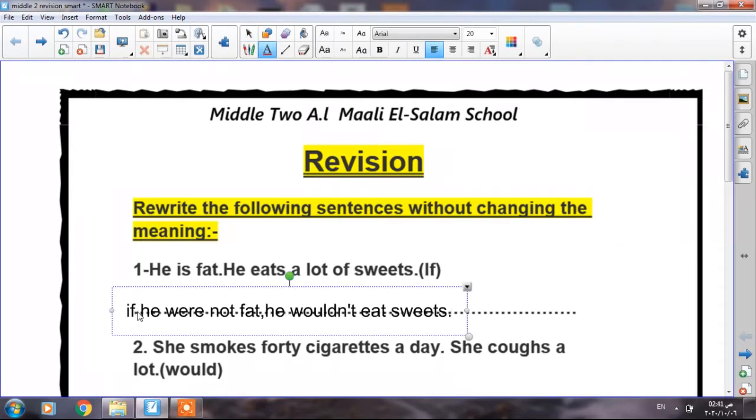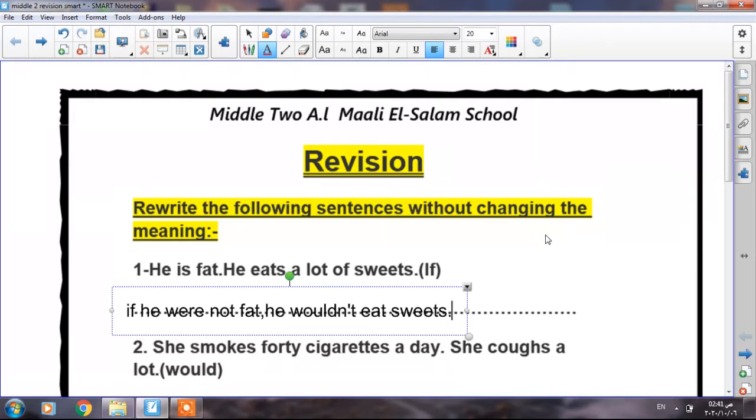So let's read the answer. If he were not fat, he would not eat a lot of sweets. It expresses that this situation is impossible to happen because he is already fat and he eats a lot of sweets. Okay, the second example is he smokes 40 cigarettes a day.